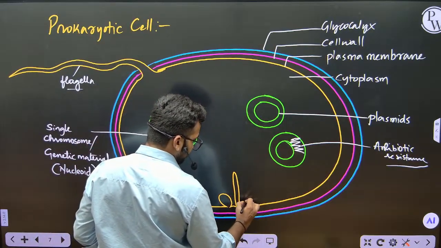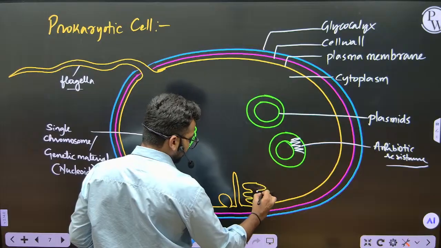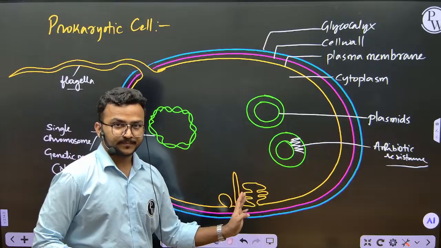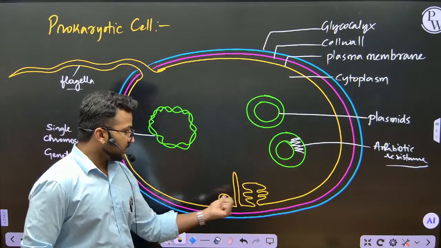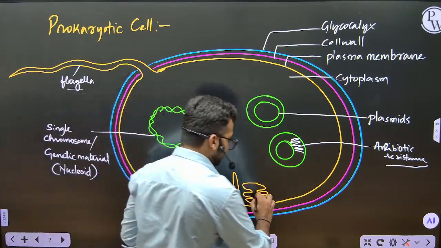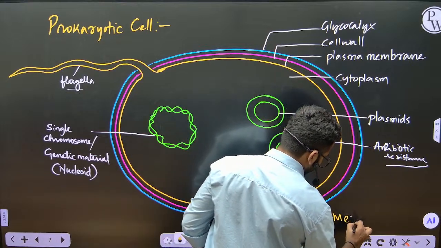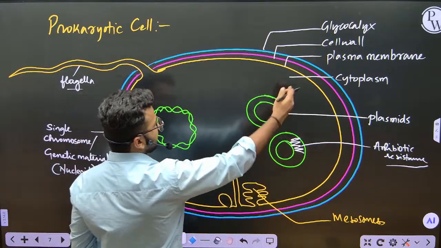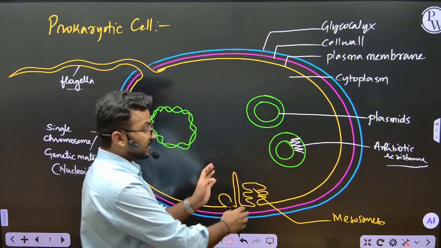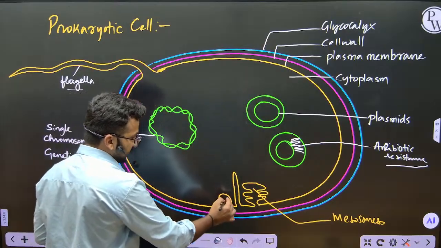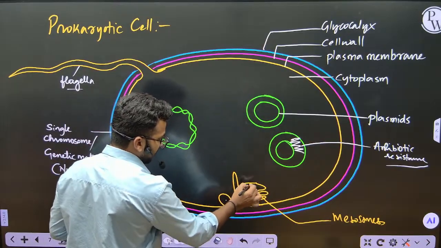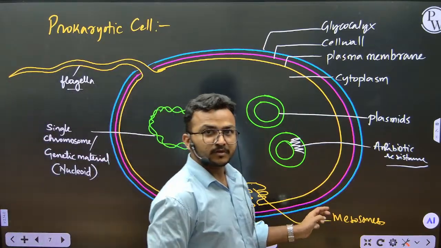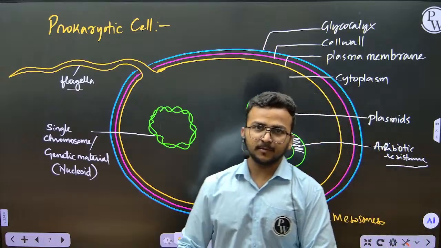The infolding that increases the surface area gives lamellae. These three different structures are seen as mesosomes. They are not present together at one place but distributed in different locations: tubule, vesicles and lamella. These are mesosomes.